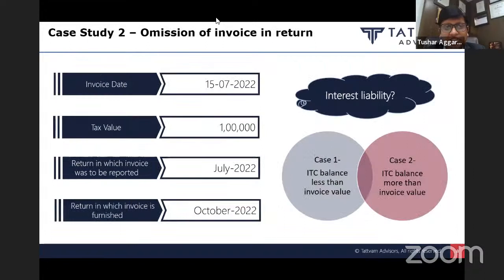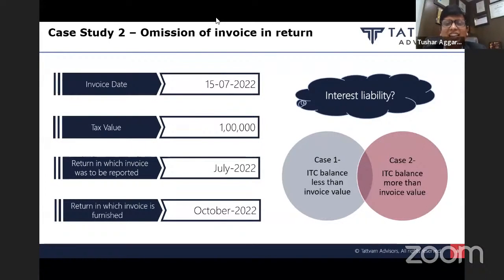Moving on to the second case study. In this case study, I missed reporting the invoice in the July month return, which I am reporting at a later point of time, say in the October 2022 return. I have my balance also in my ITC ledger. There is a tax amount of 1 lakh which I have to deposit, and in my ITC also I have a balance of 1 lakh which is being maintained throughout the period from July to October 2022.